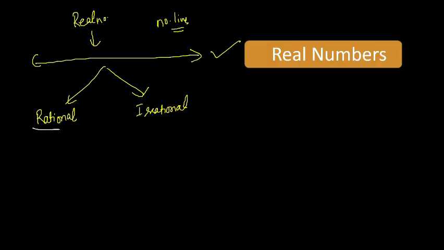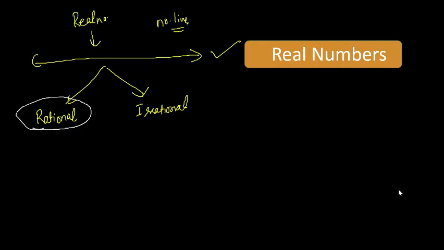Does anyone know what a rational number is? Very good, Mehak.